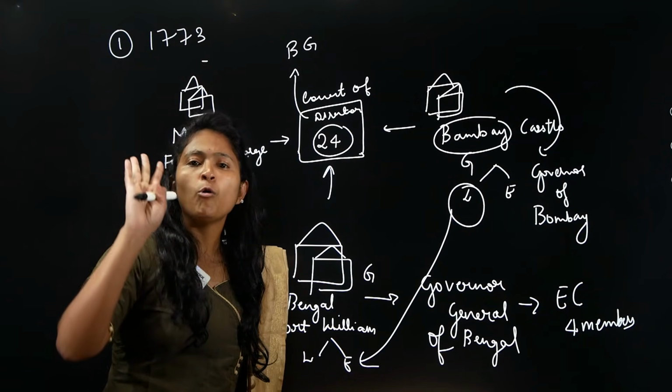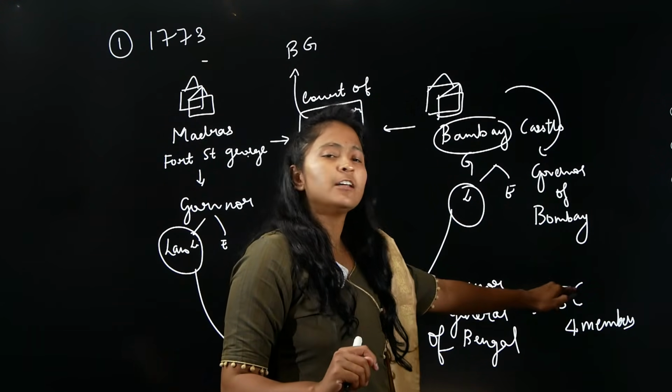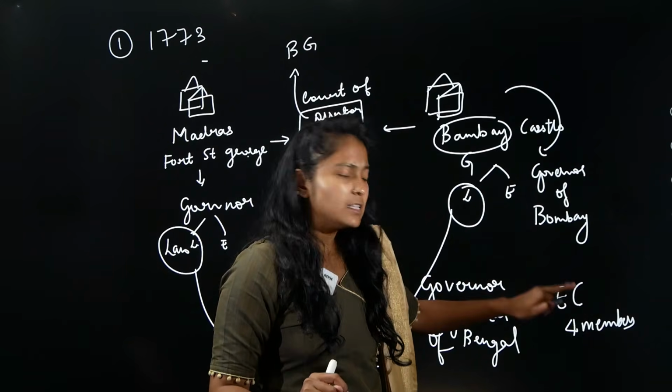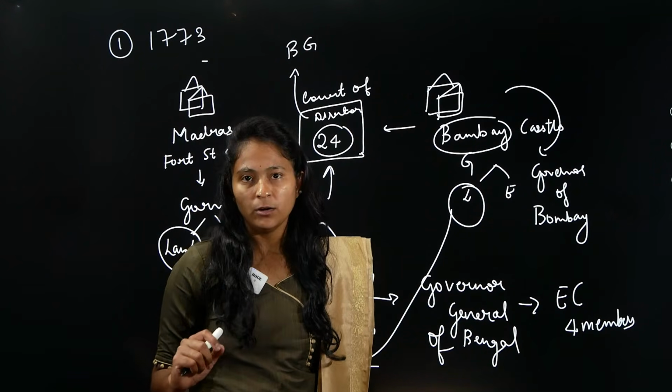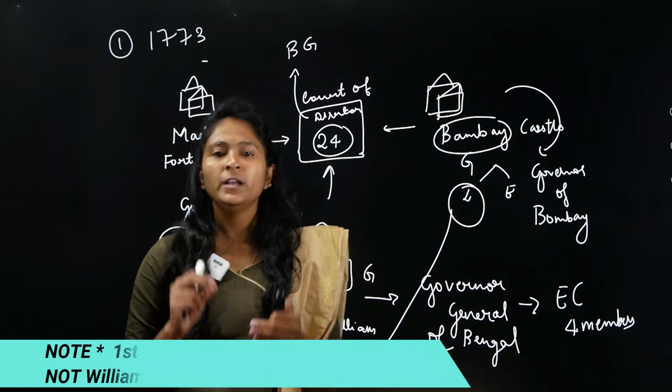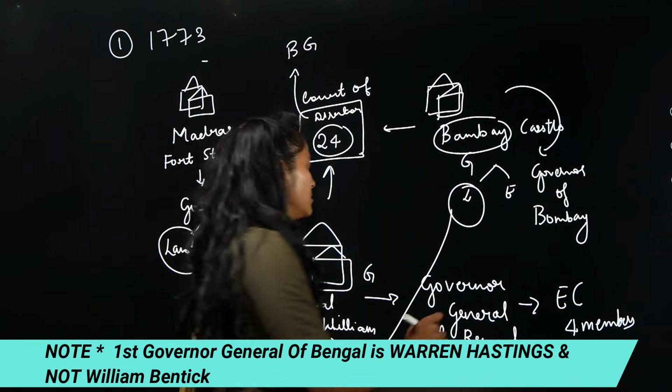He will be given 4 important people, and they are called the Executive Council. They are called what? Executive Council of 4 members. Who? The Governor General of Bengal. And the first Governor General of Bengal was William Bentinck. Right?